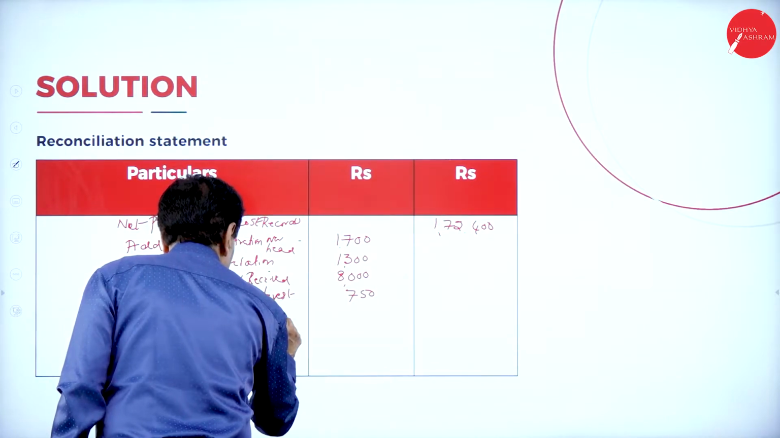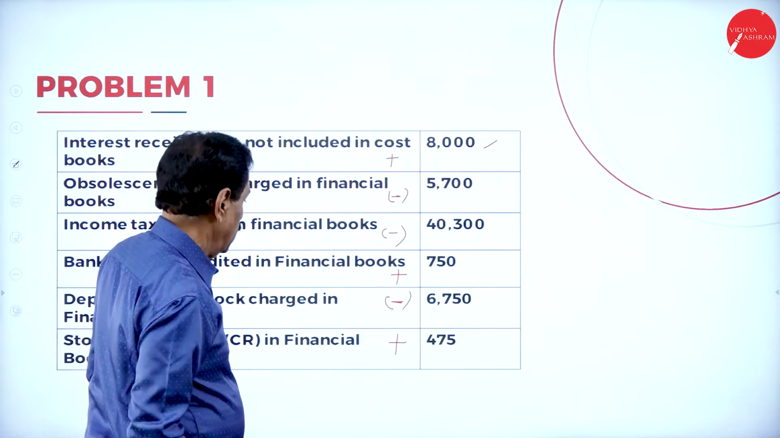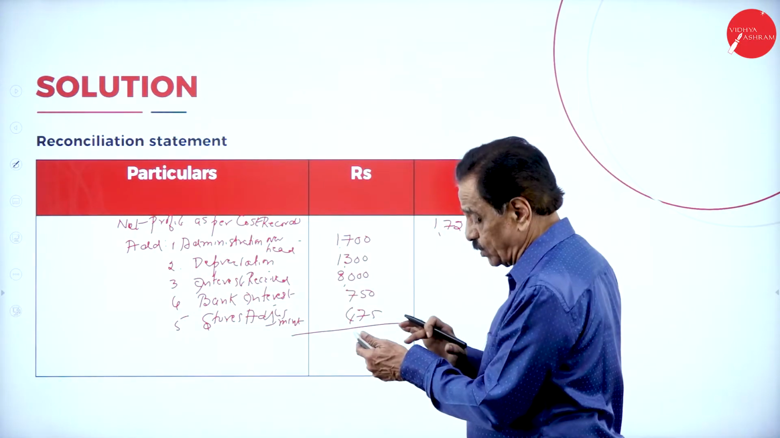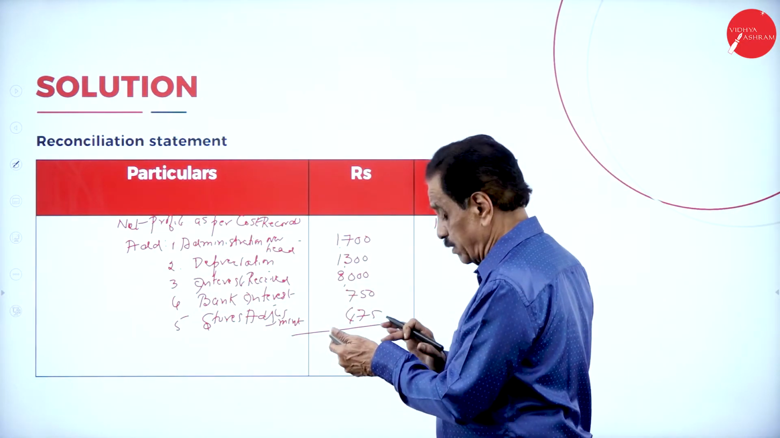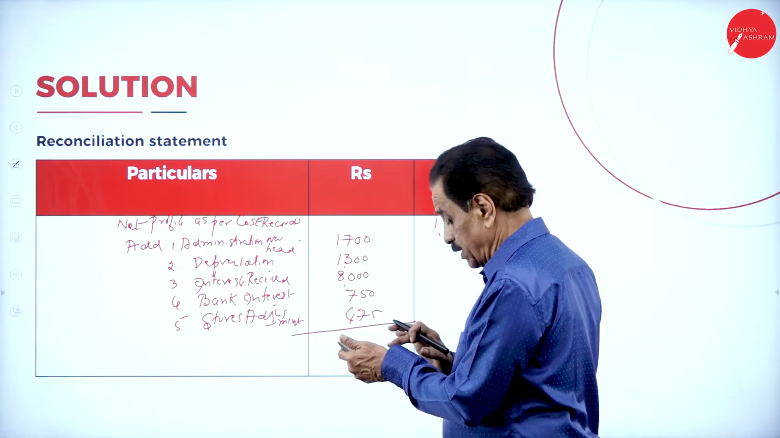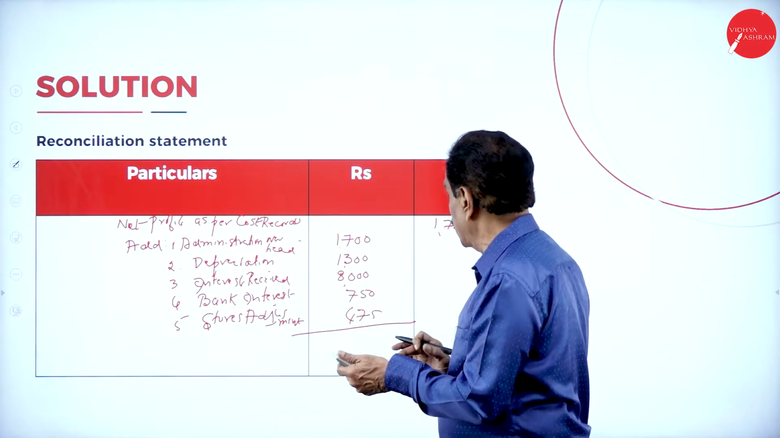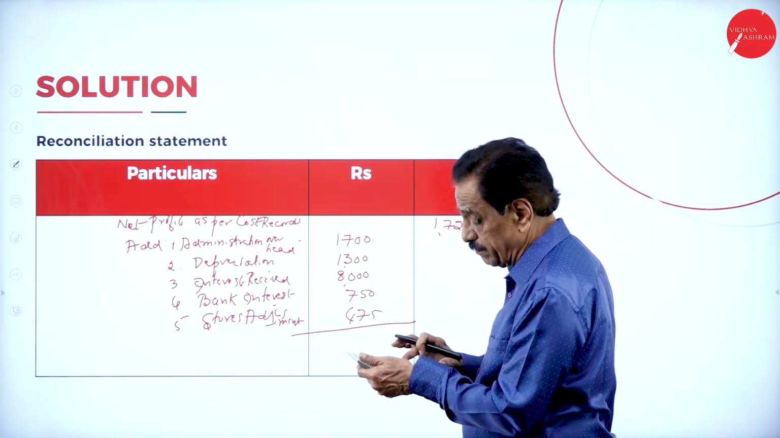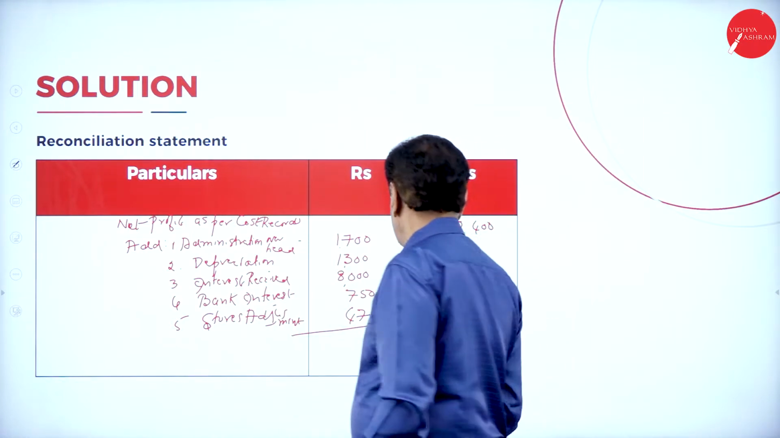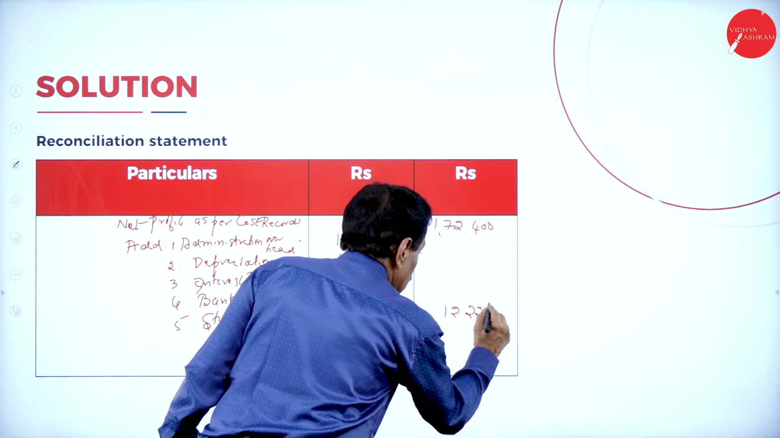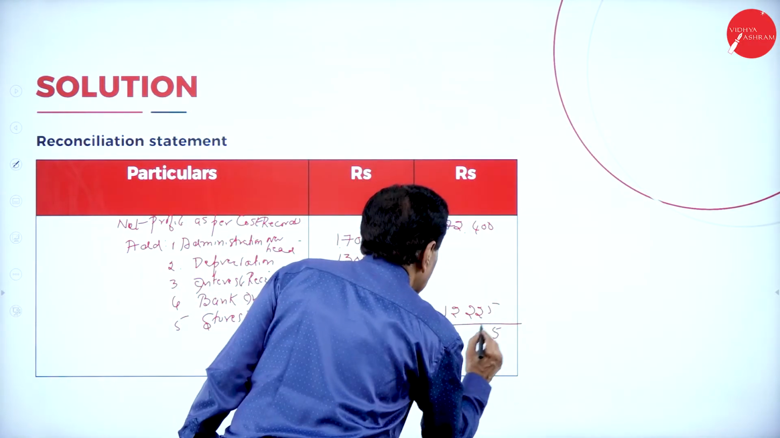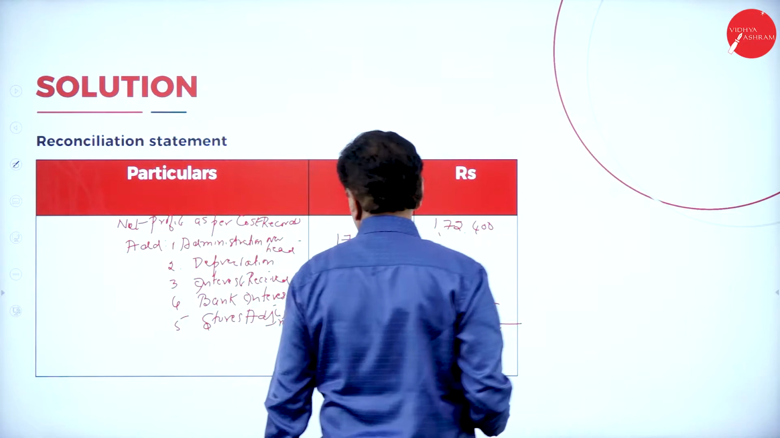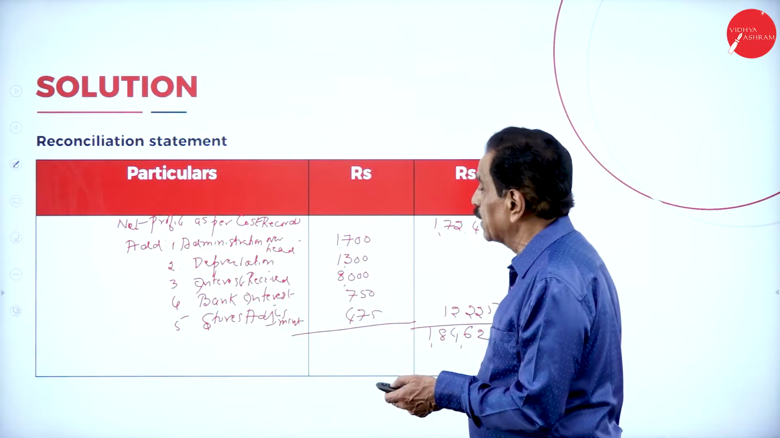Add the figure: 1,700 plus 1,300 plus 8,000 plus 750 plus 475, 12,225. Add this, one lakh 84,625. Then less.